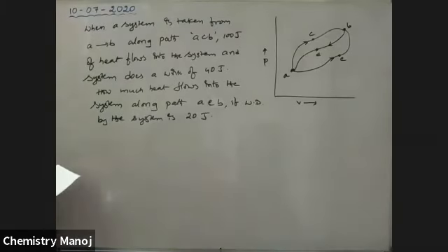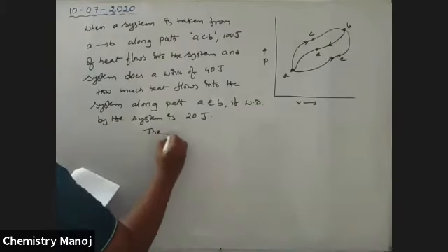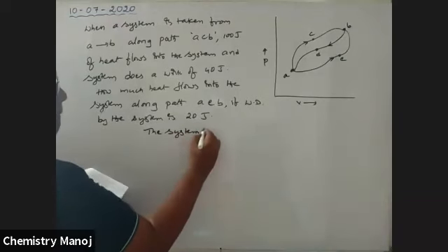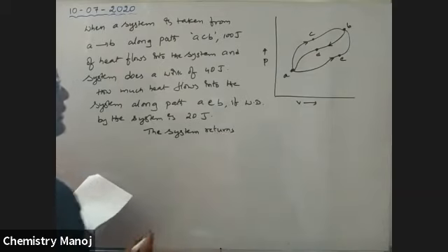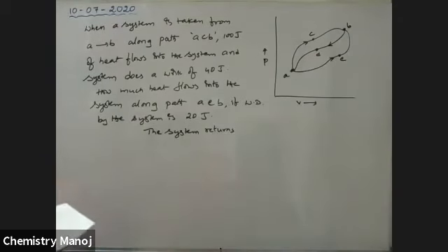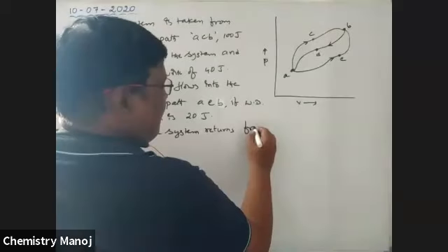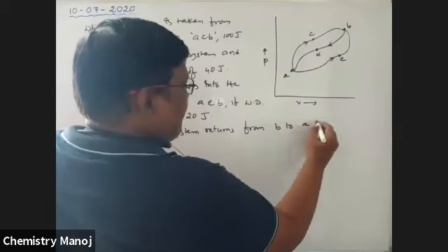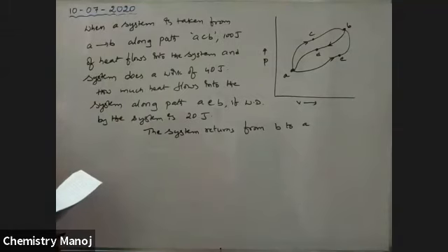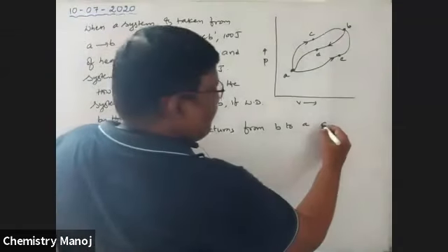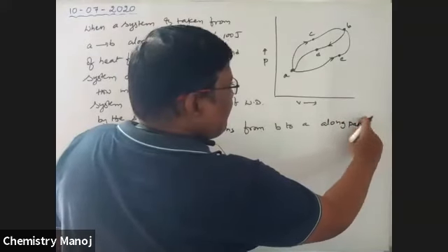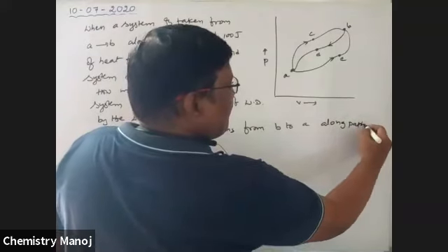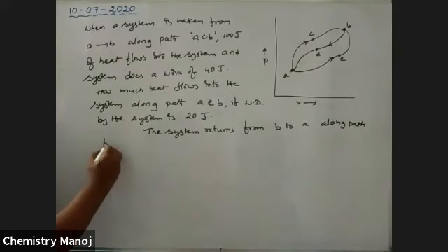Next, the system returns from B to A along path BDA.